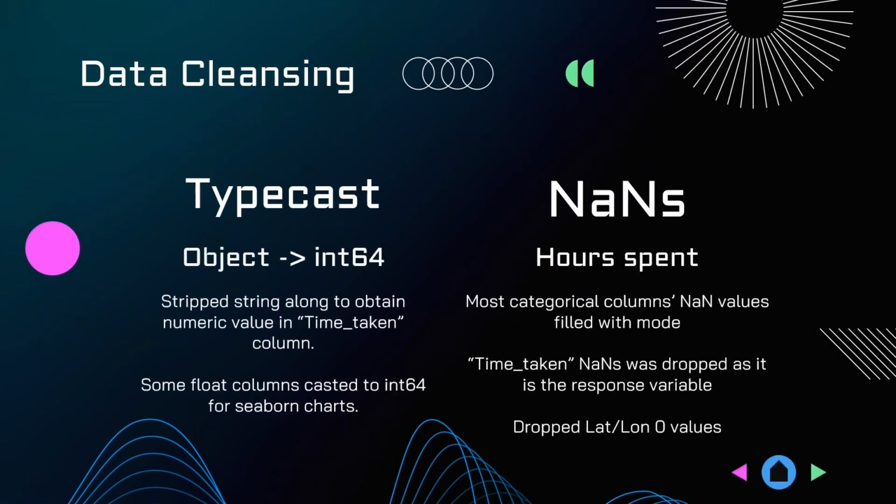After loading the dataset, we need to identify the data types for each column. In this specific case, we need to convert the time taken column from an object type to an integer type. To achieve this, we can strip the string to obtain a numeric value. Additionally, we may need to cast some float columns to integer for use in seaborn charts. It also involved filling NaN values in most categorical columns with the mode. The time taken column containing NaN values was also dropped as it is the response variable. Any rows with 0 values in lat and long columns were also dropped.